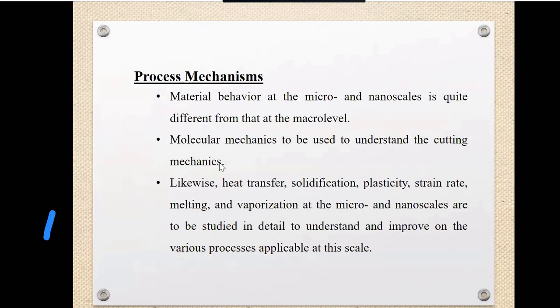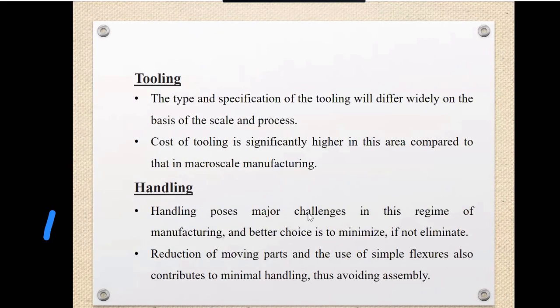We are able to see the cutting mechanics, or we can say that we have to use molecular mechanics to analyze the cutting mechanics, isn't it? In this challenge, we have to analyze heat transfer, solidification at molecular level, and plasticity. So this is a totally different approach as compared to the conventional, or we can say as compared to the macro level. So next is the tooling and handling we have discussed.